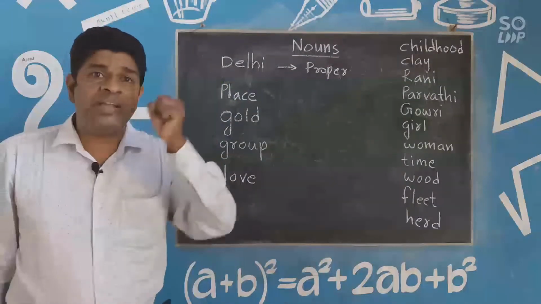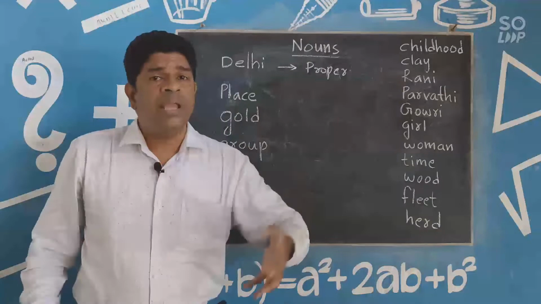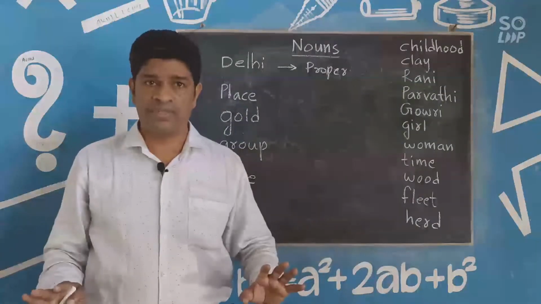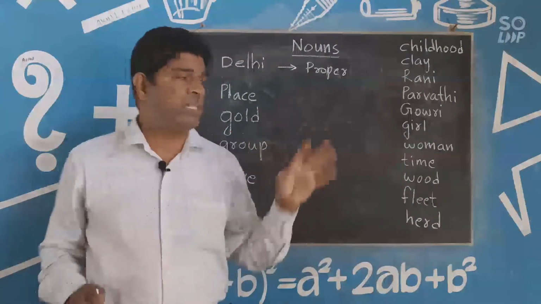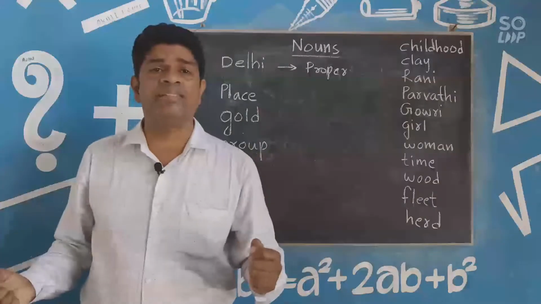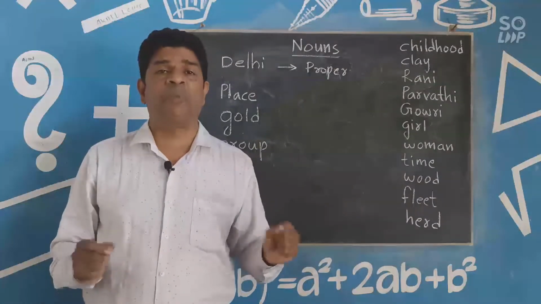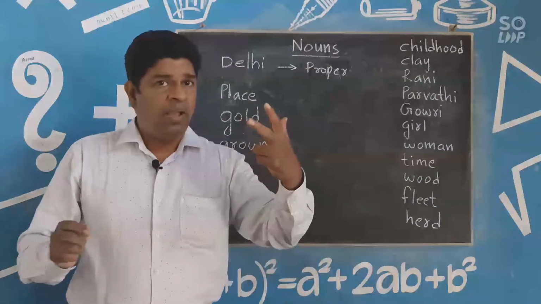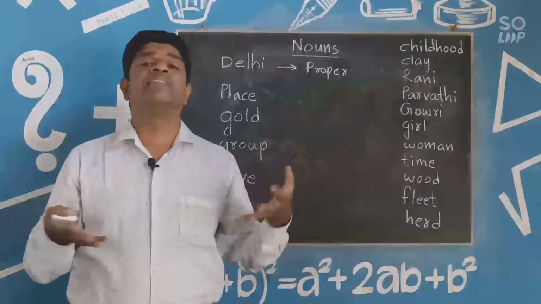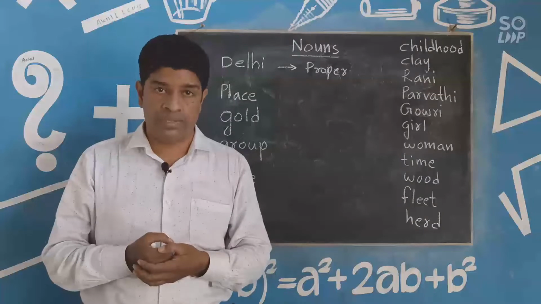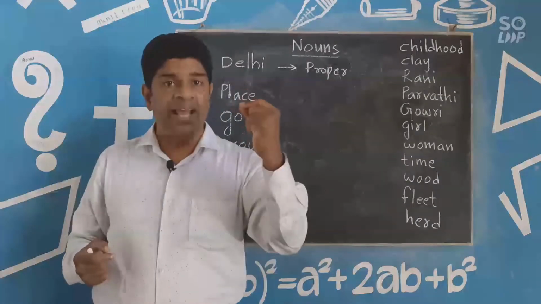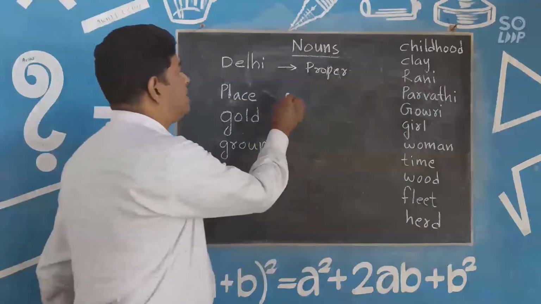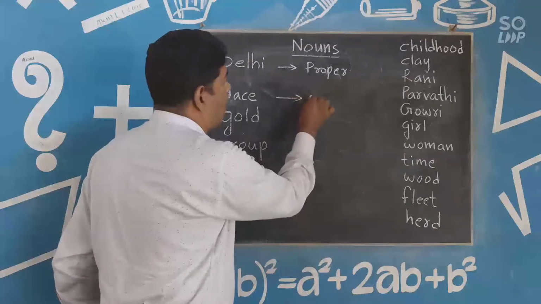If you give a noun in a common way, that's not proper. For example, Delhi is a place, Uttar Pradesh is a place, Kerala is a place. So there is a commonness in these nouns. That's why the word place is a common noun.